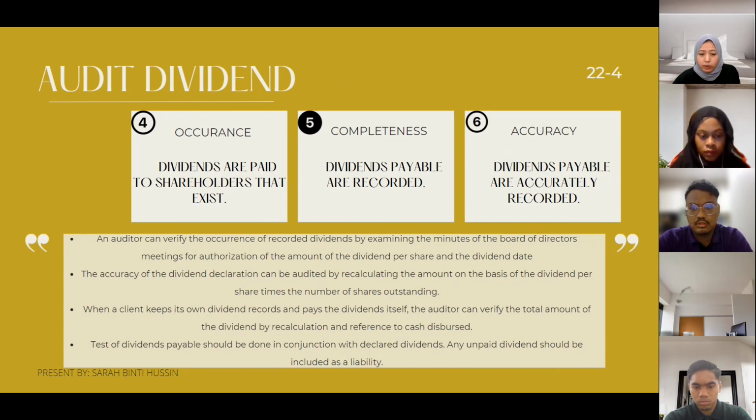When a client keeps its own dividend records and pays the dividends itself, the auditor can verify the total amount of the dividend by recalculation and reference to the cash disbursed. The last one is that tests of dividends payable should be done in conjunction with declared dividends, and any unpaid dividend should be included as a liability.